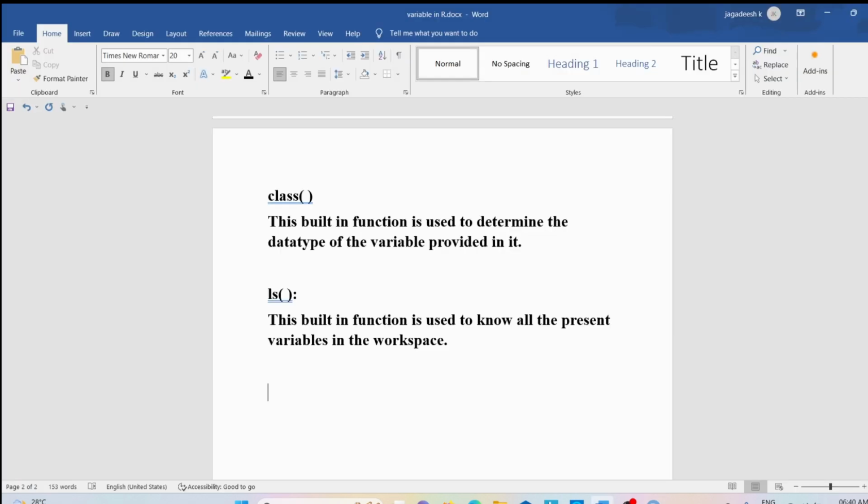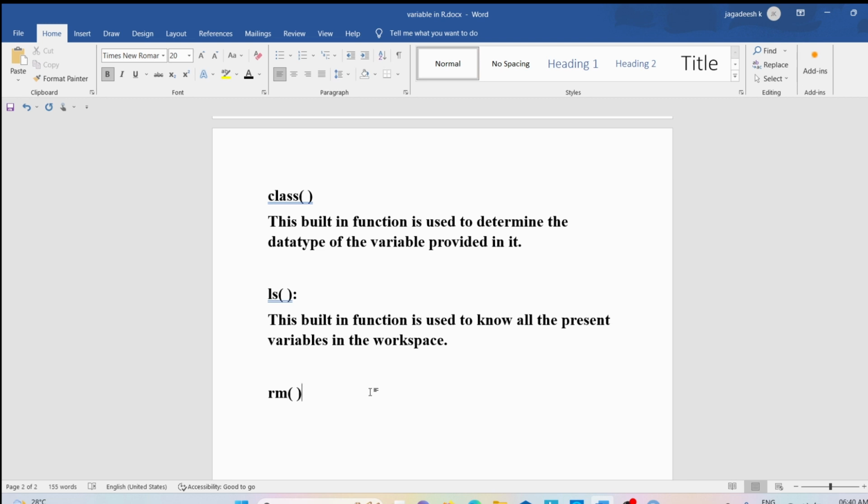Now let me discuss the rm function. The rm function is also an inbuilt function. The use of this function is, if you want to delete any unwanted variable, you can do that with the help of the rm function. Then you can ask me, why should I delete a variable? As I said earlier, a variable is a name associated with some memory location.